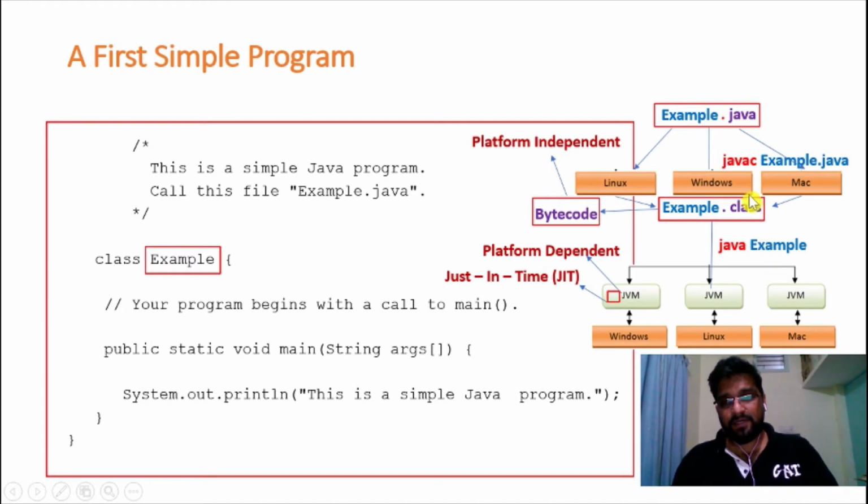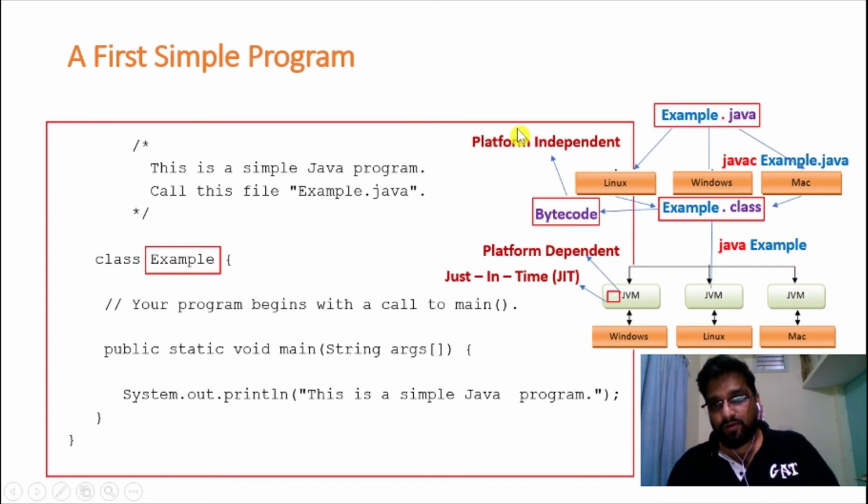For example, let us assume that this Example.java I've compiled in the Windows operating system. So once I compile, I get a .class file which is bytecode. Now this bytecode I can run in either Linux operating system or Mac OS. Why? Because this bytecode is platform independent.